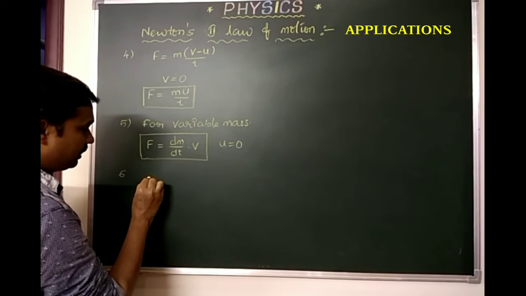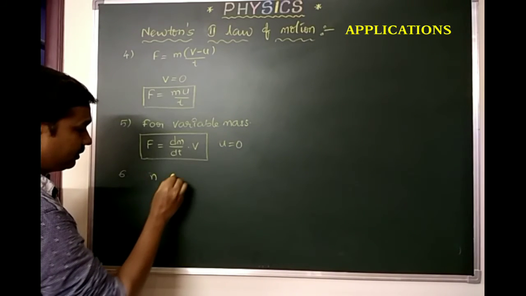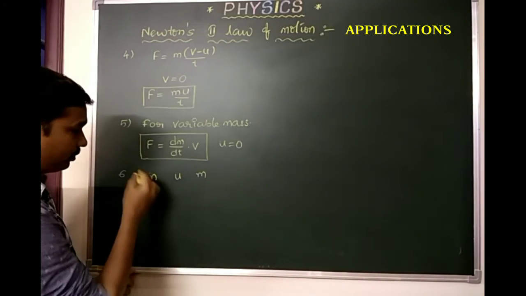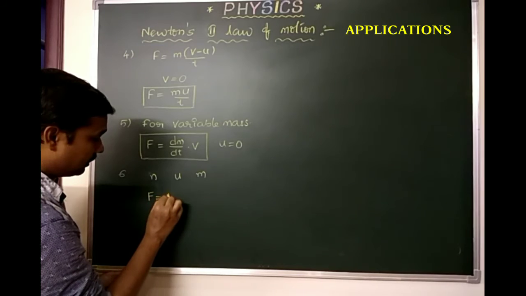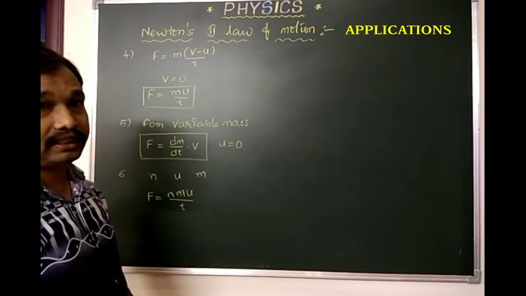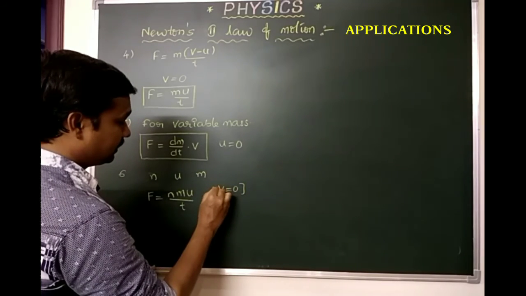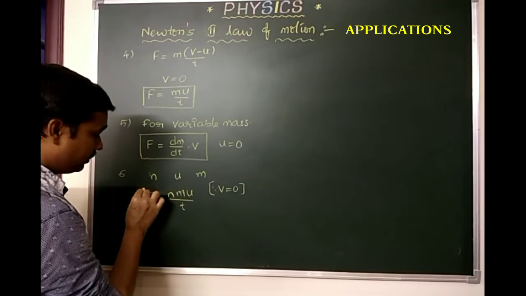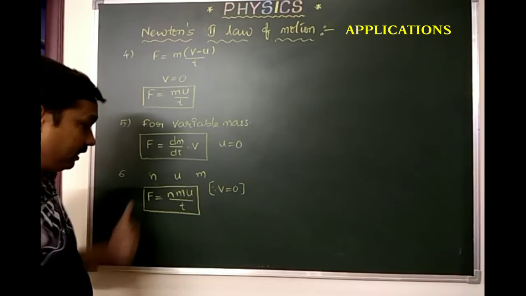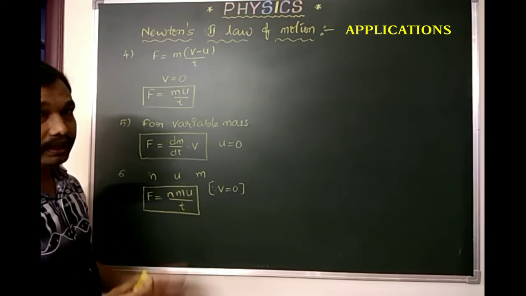Bullets come with velocity u and mass m. So we get F equals N m u by t. What will be the final velocity? The final velocity becomes 0; finally, it comes to rest. This is the force exerted on the person. With what force does he need to hold the gun? F equals N m u by t.